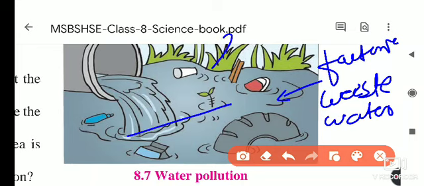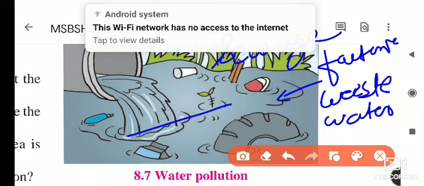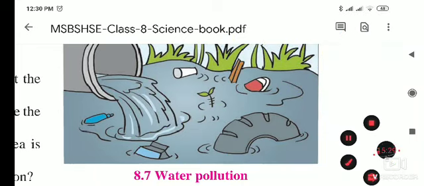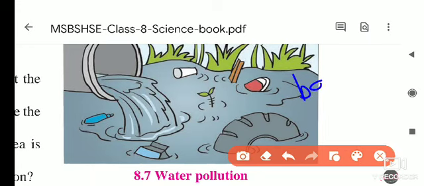With this, the sewage water coming from our houses, it may be from washing clothes, toilet water, and washing kitchen utensils, enters the gutters. And those gutters are joined to different sources, like streams and rivers. It joins to it, and the water from those places gets polluted, and this polluted water gives bad odor.